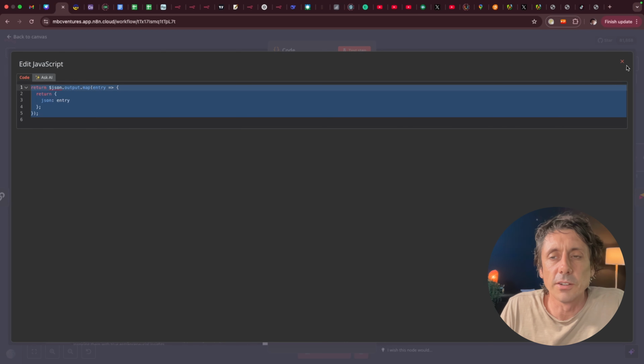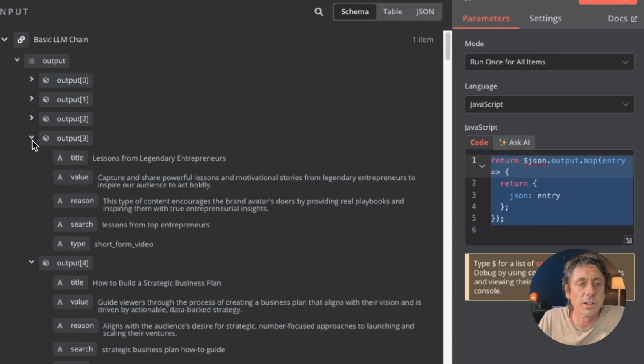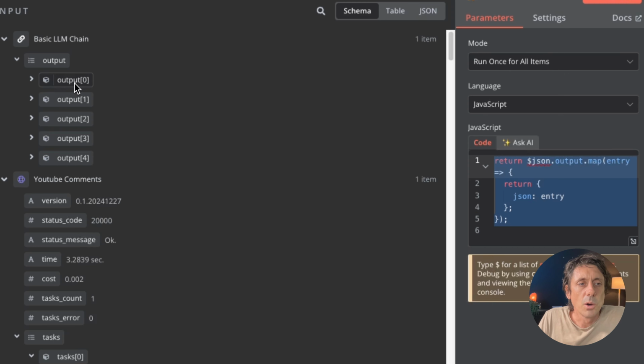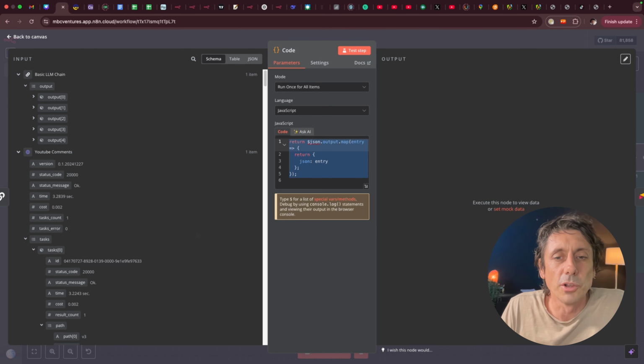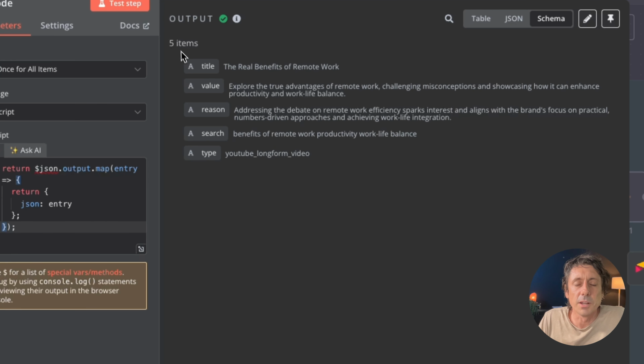Again, you can just use the example I've got under the video. But what I'm doing is outputting it in a way that the only fields I have are these fields here. So if I close all these up, it's just got 1, 2, 3, 4, 5 fields, and then I can iterate through these in the next module. It means it will go one by one rather than doing it in bulk. So I just test this. You can look at the structure. It's just restructuring the output here. On this side now, if I put that to schema, it just flattens it out for me, and I've got 5 results flattened out.